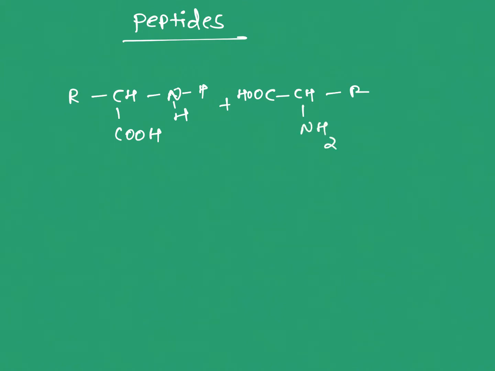So one amino acid's amino group and another amino acid's carboxylic group will interact by elimination of a water molecule and give an amide